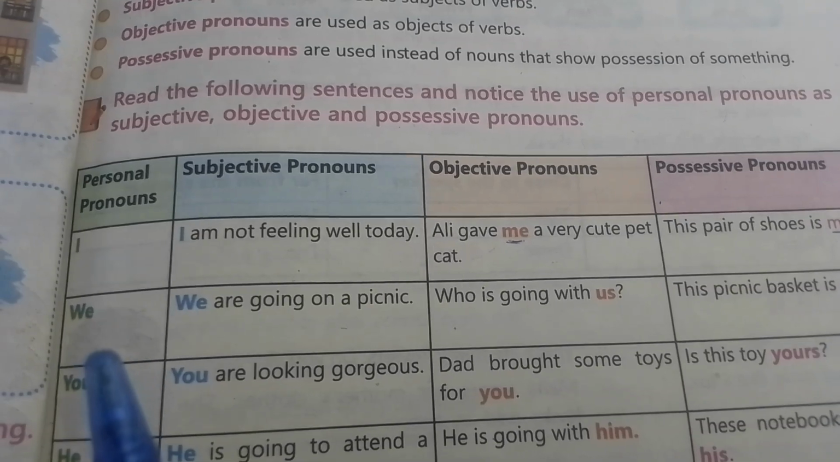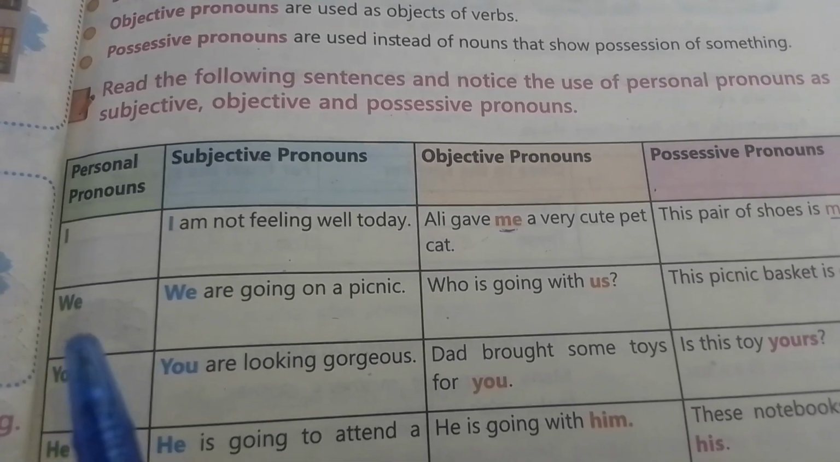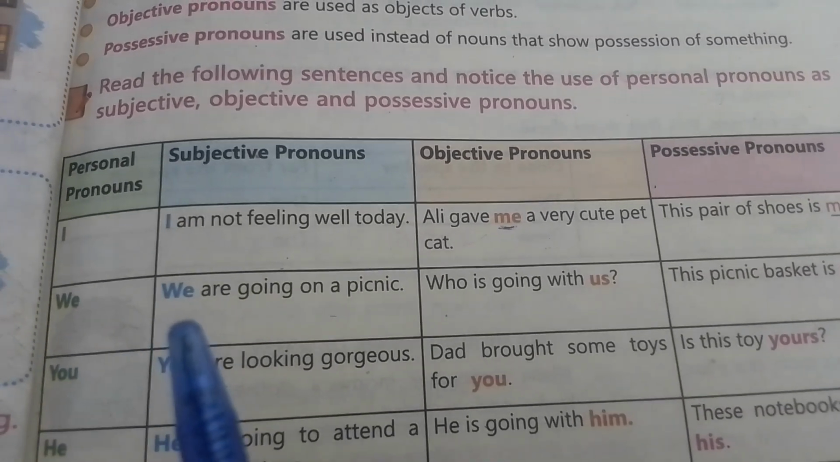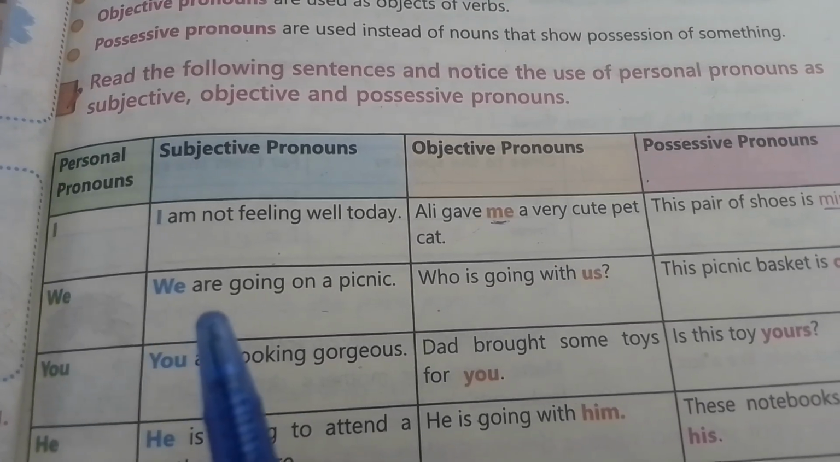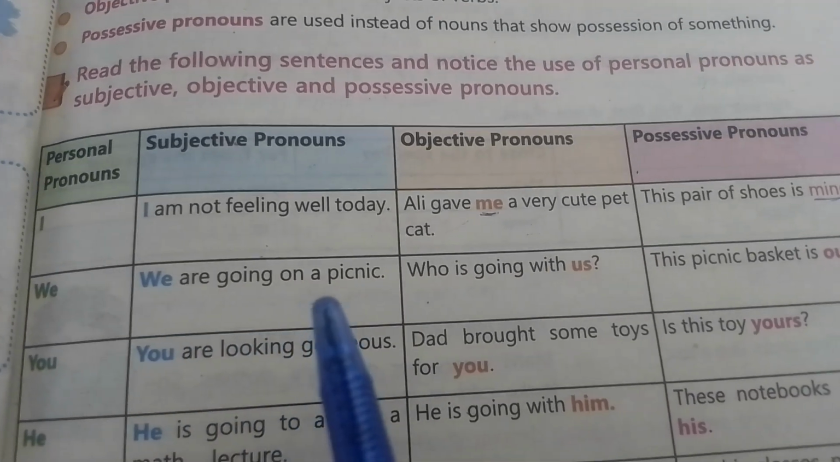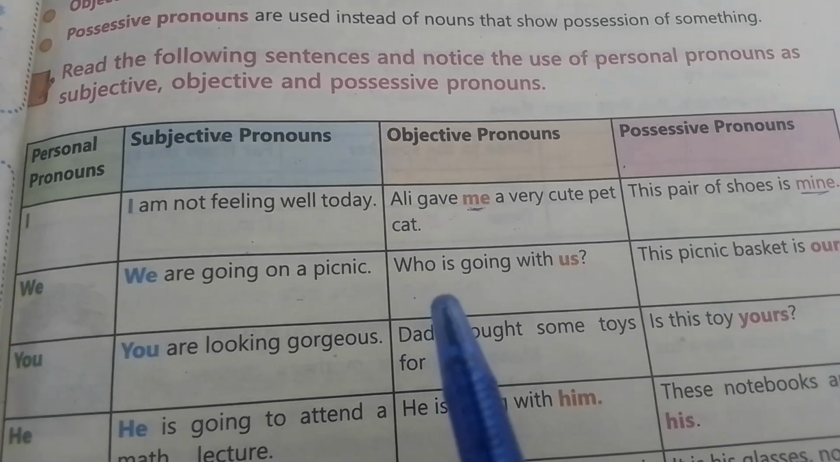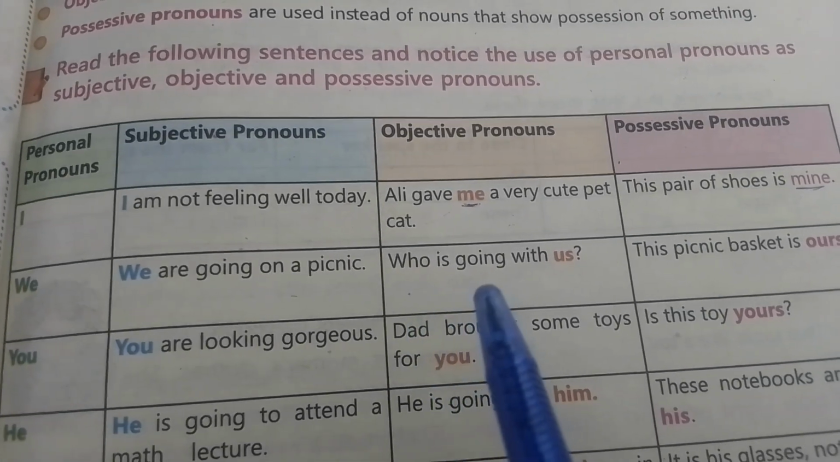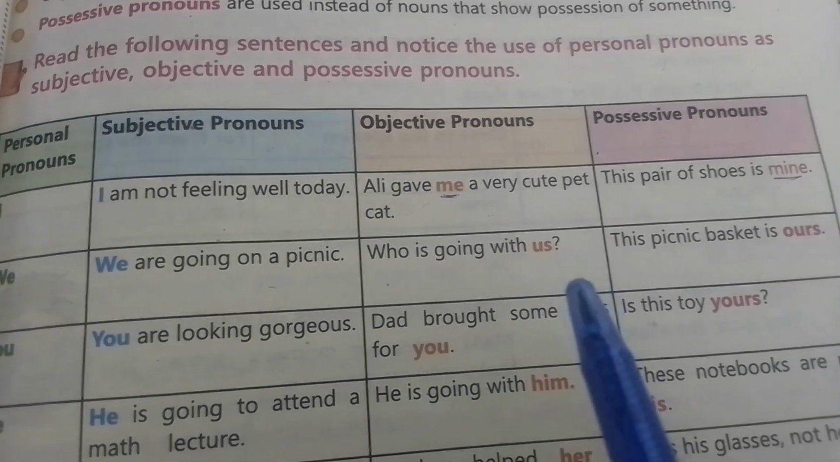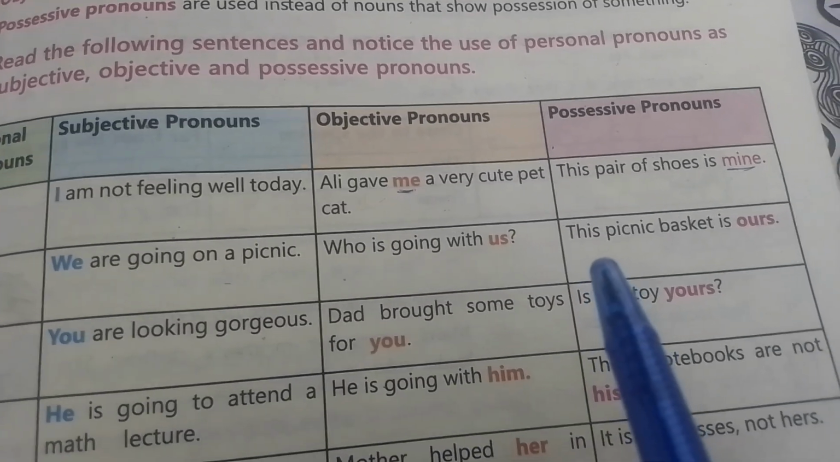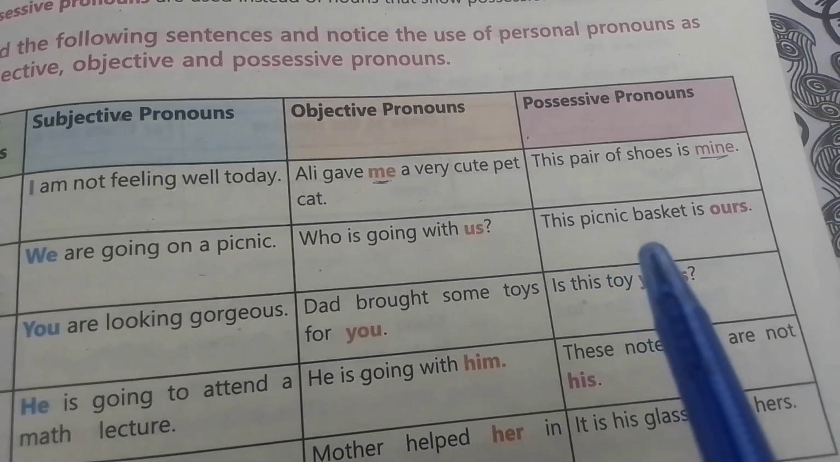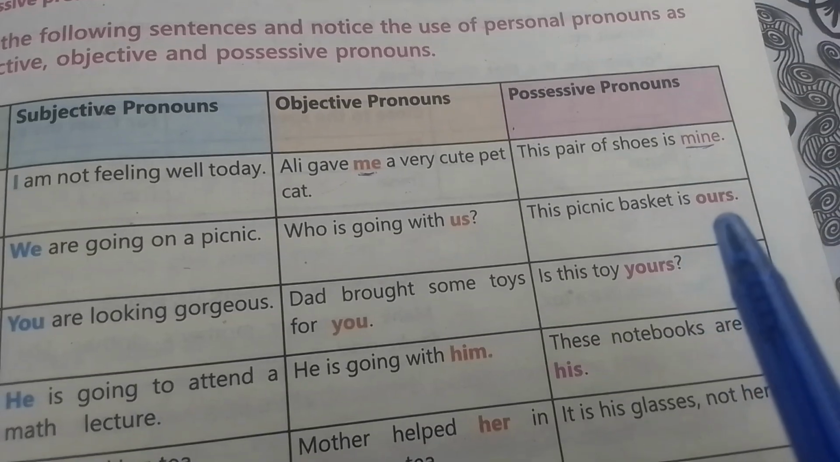Next, personal pronoun is we. Subjective pronoun: we are going on a picnic. Objective pronoun: who is going with us. Possessive pronoun: this picnic basket is ours.